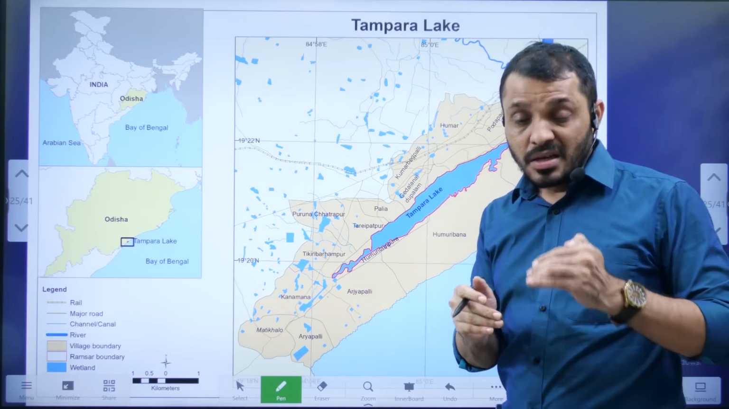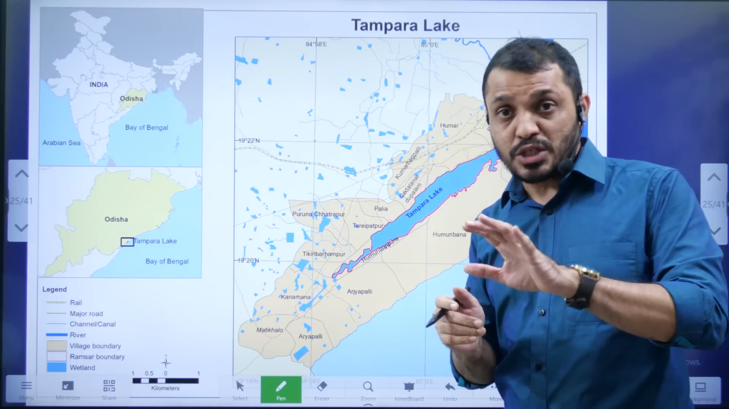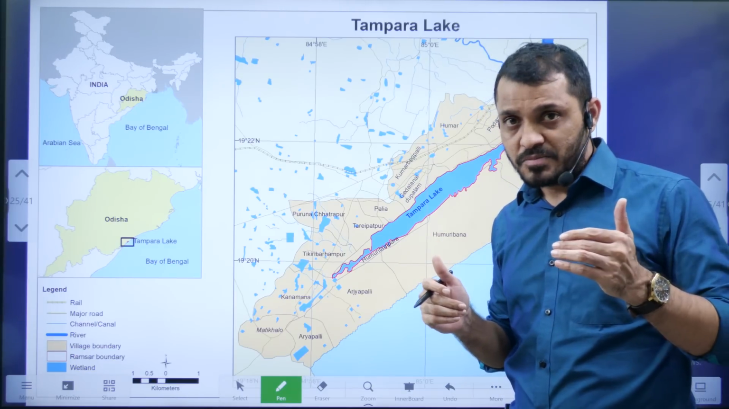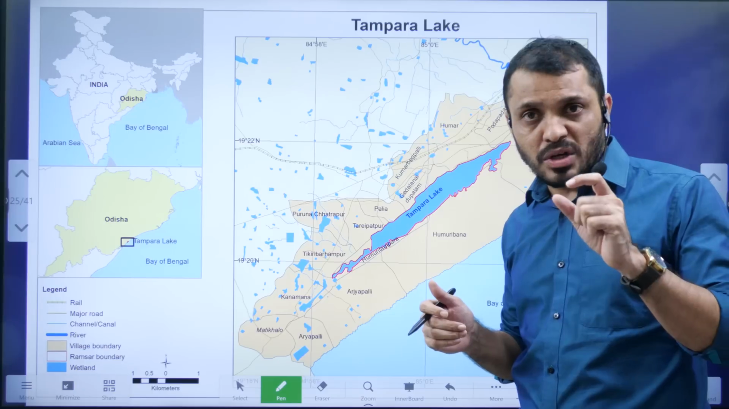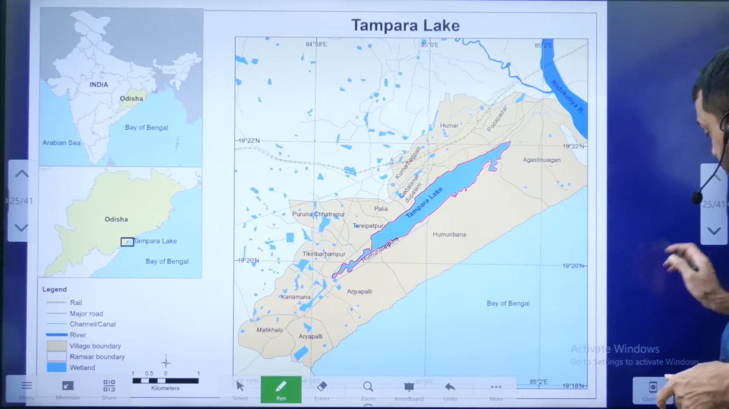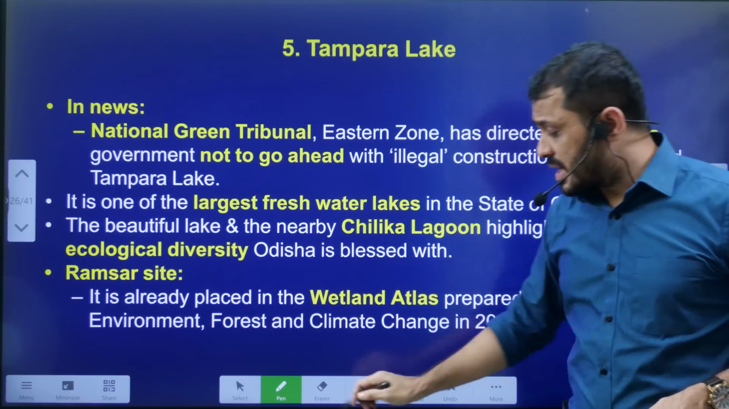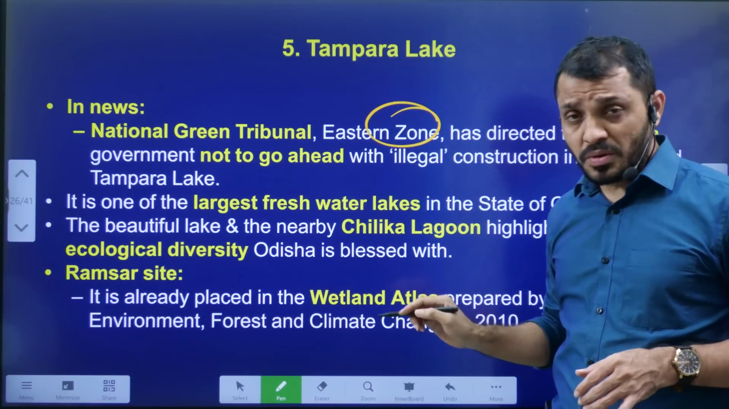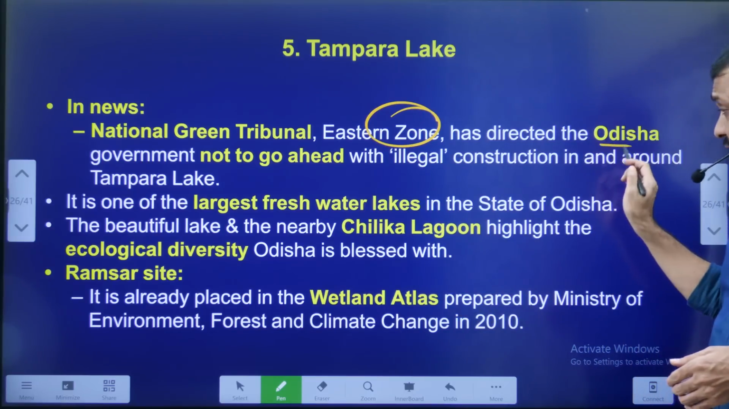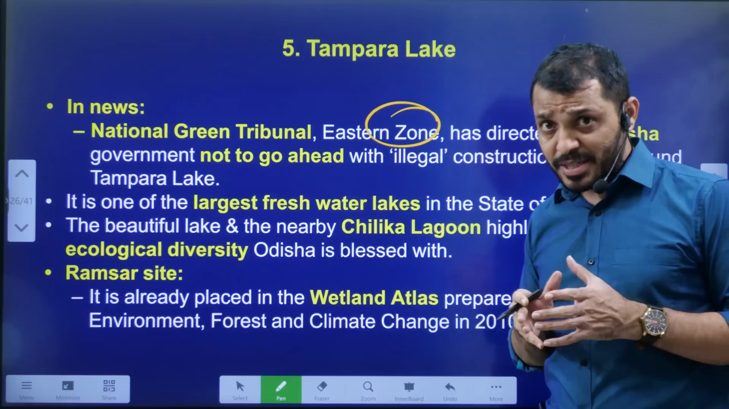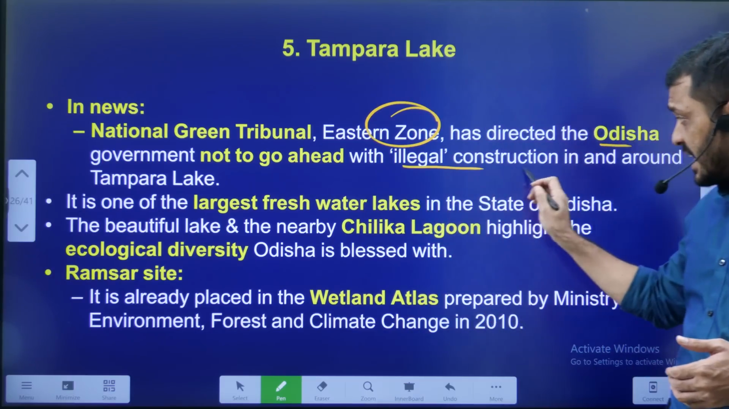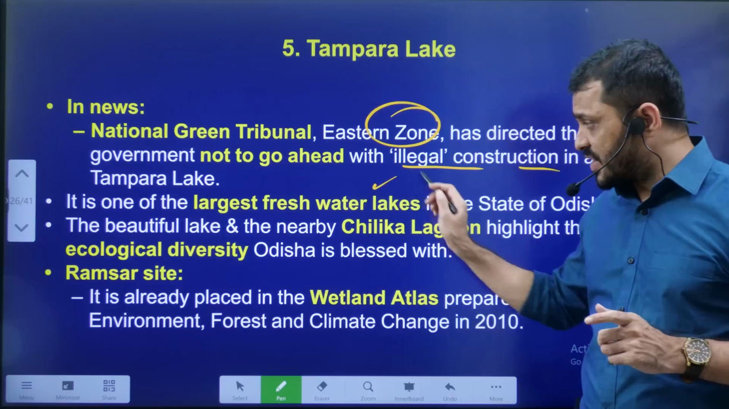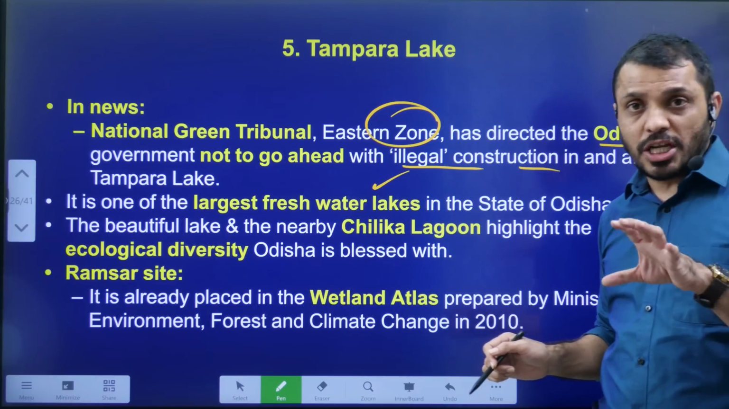For example, grassland is an ecotone between forest and desert. In an ecotone, generally biodiversity is very high, so these high biodiversity areas we have to protect. The National Green Tribunal, Eastern Zone, directed the Odisha government not to go ahead with the illegal construction in Tampara Lake. You have to remember, it is a freshwater lake and it is very near to Chilka Lagoon.